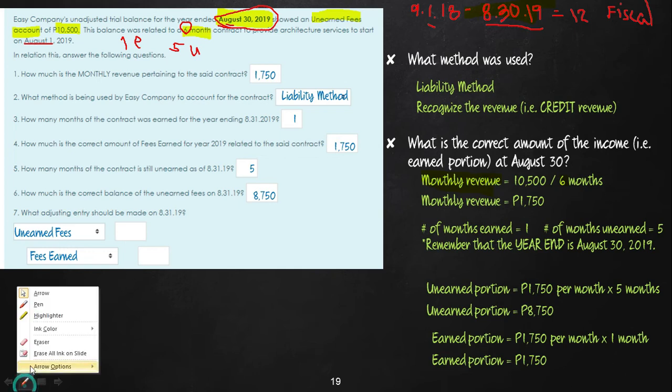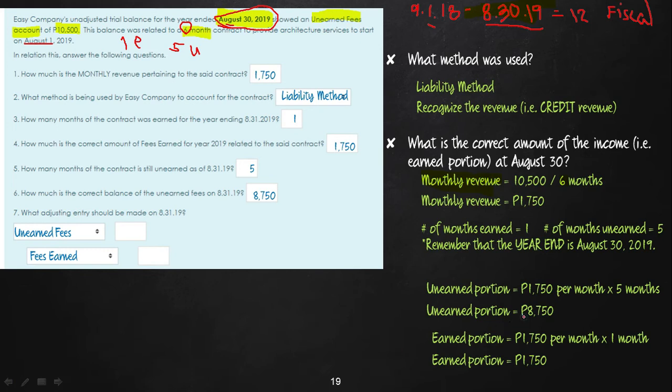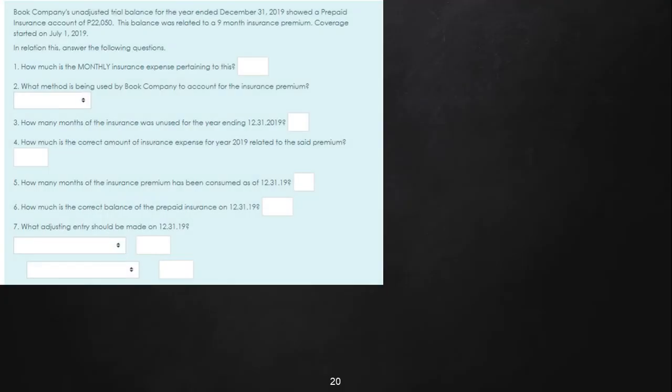What amount is our pick up on this? So do we pick up the 8,750 or do we pick up the 1,750? To determine that, let's go back to our rule. Because it's the liability method, in the adjusting entry we have to credit the revenue. Since it's revenue, we look for the revenue portion, which is the earned portion. Therefore, the amount for our entry is 1,750. So debit unearned fees, credit fees earned for 1,750. Okay, I hope you are slowly appreciating the class.